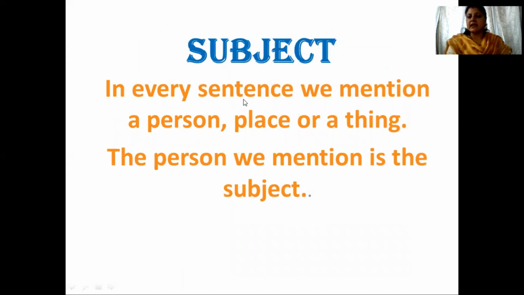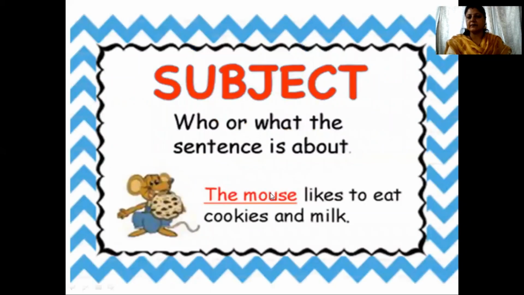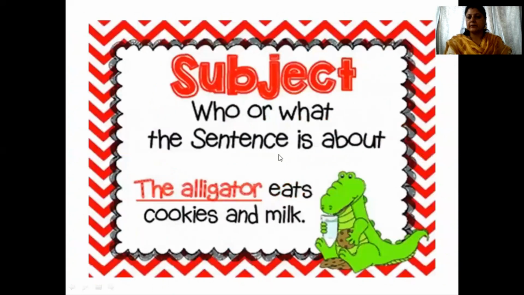Now in every sentence, we mention a person, place or a thing. The person we mention is the subject. To make it more clear, have a look at this. The mouse likes to eat cookies and milk. Now, whom are we talking about in this sentence? We are talking about this mouse. So, the mouse is the subject. Next sentence, the alligator eats cookies and milk. Now, who or what is the sentence about? It is about the alligator. So, the alligator is the subject.